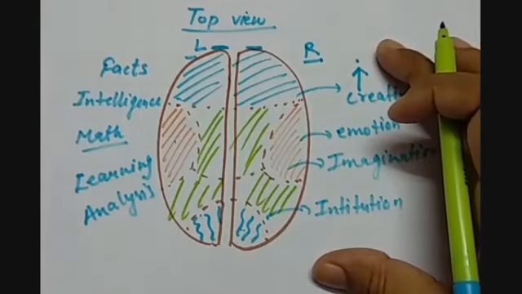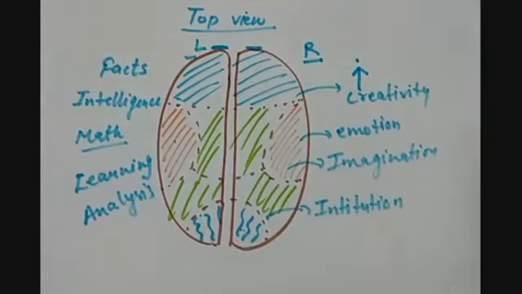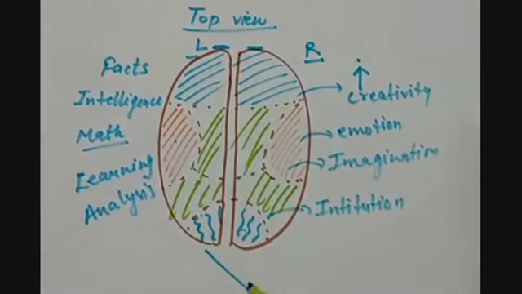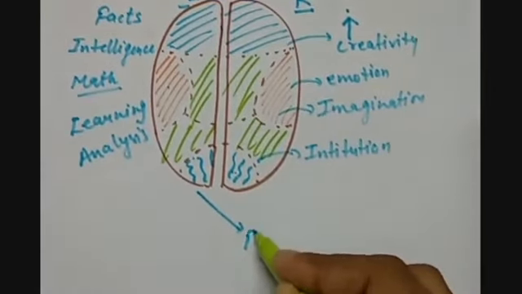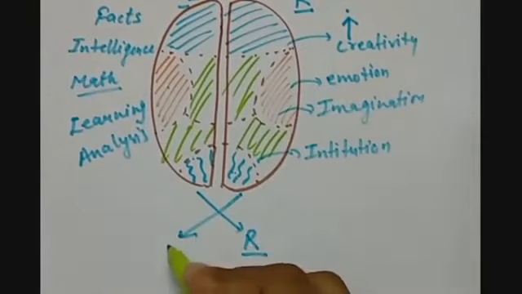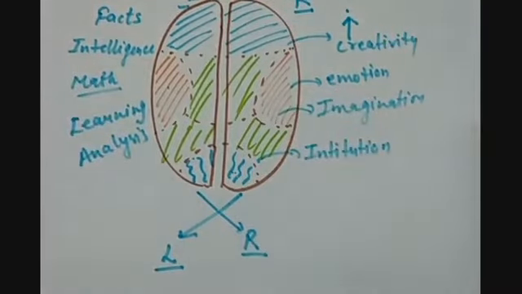So we can say that these two parts comprise different functions. But the left part of the brain controls the right part of the body and the right part controls the left part of the body. So they are controlling the opposite parts of the body for various voluntary and involuntary functions.